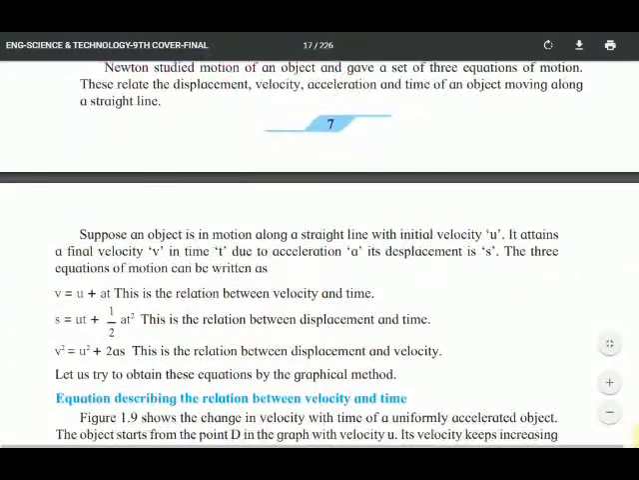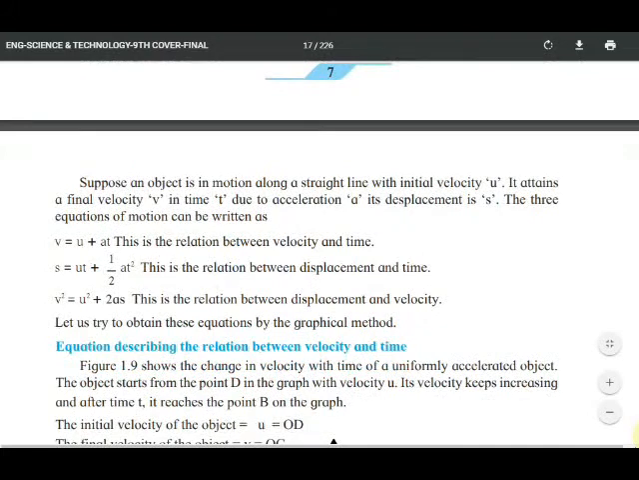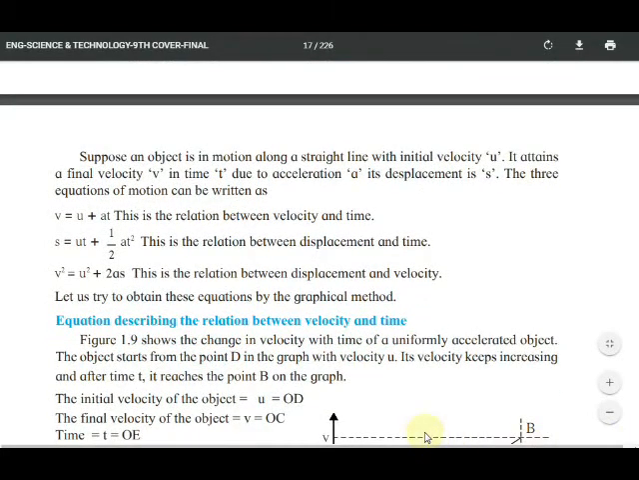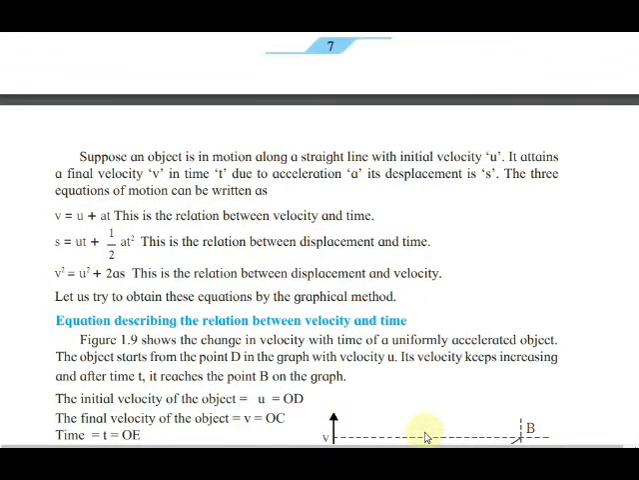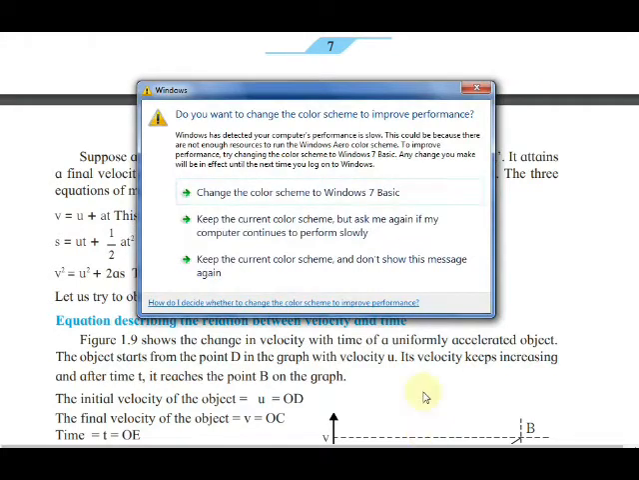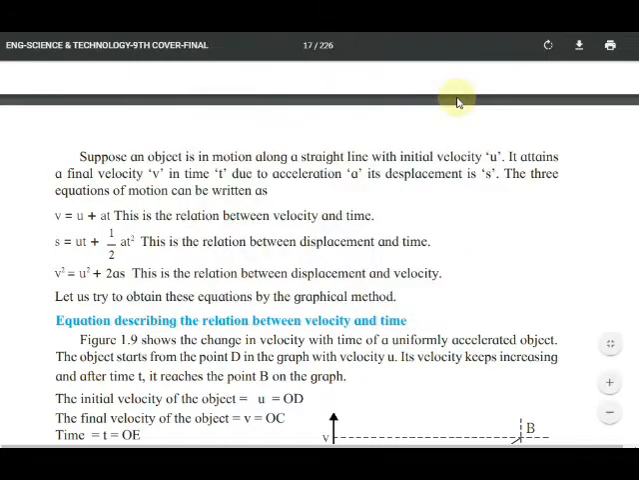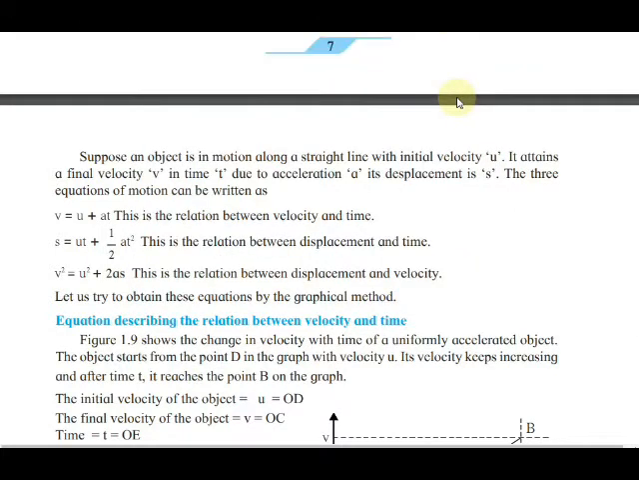Suppose an object is in motion along a straight line with initial velocity u. It attains a final velocity v in time t. Due to acceleration a, its displacement is s. The 3 equations of the motion can be written as v is equal to u plus at. First equation of motion: v is equal to u plus at. u is the initial velocity, a is the acceleration, t is the time.